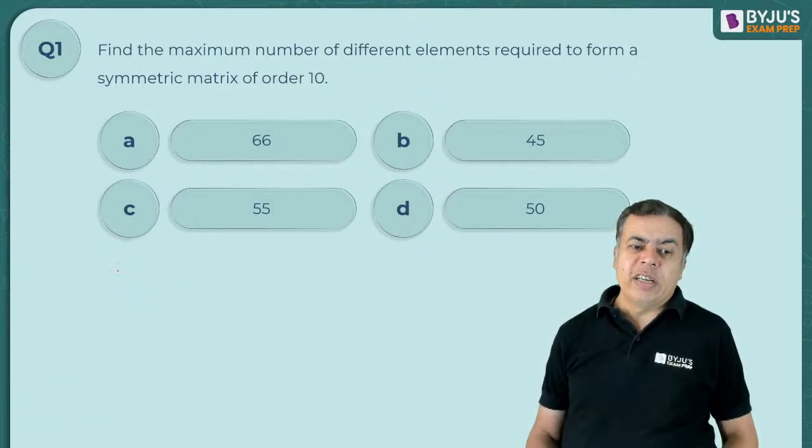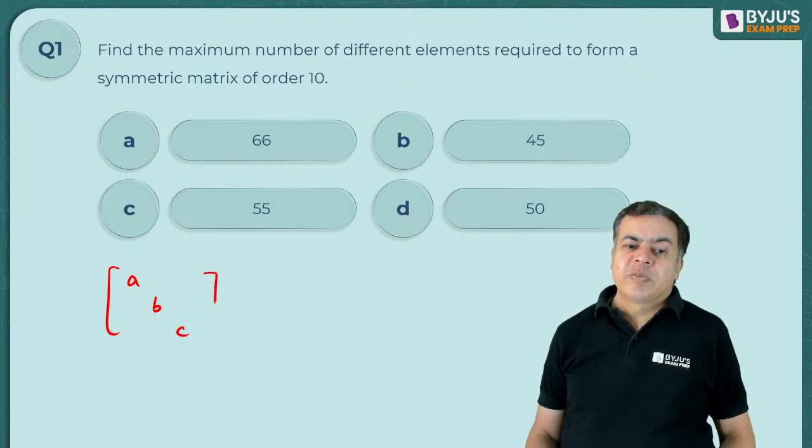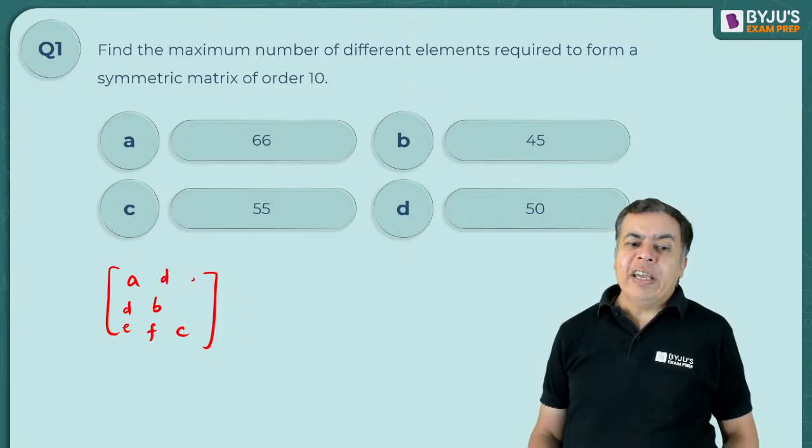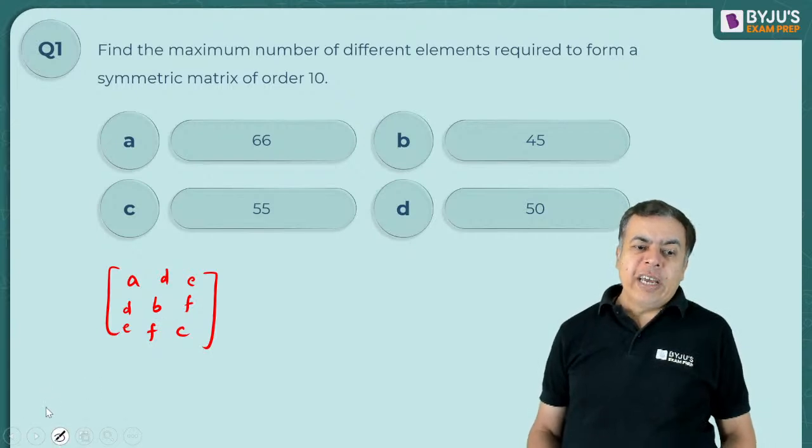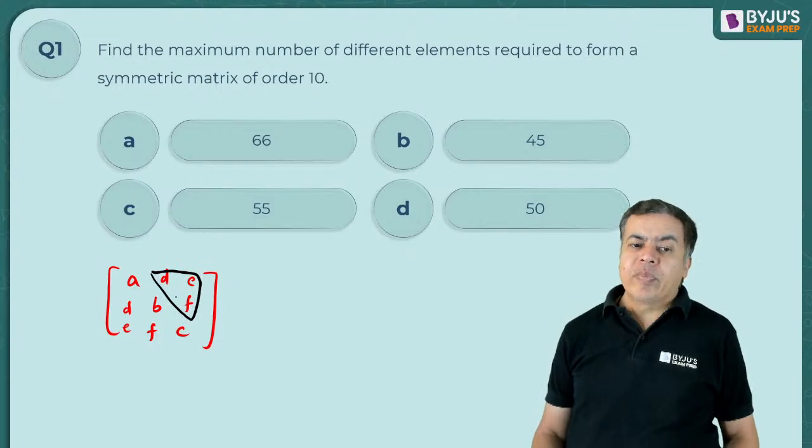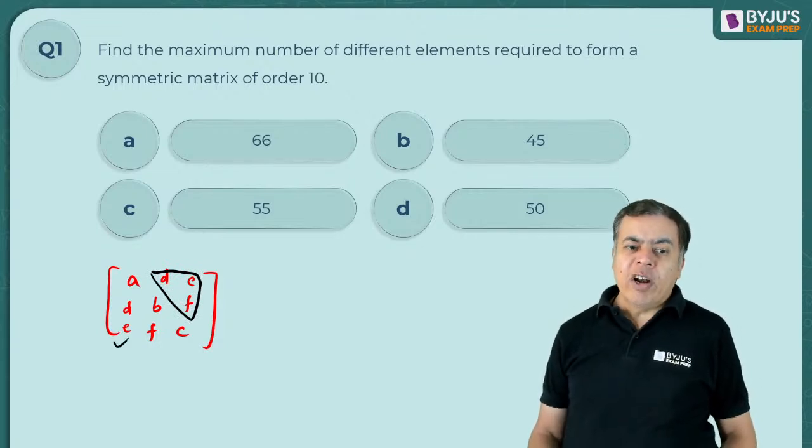Let's take only three: A, B, and C. Now if you have here D, E, and F, here it will be again D, E, and F, so these three will be the same, repeated. But we have already taken them here.